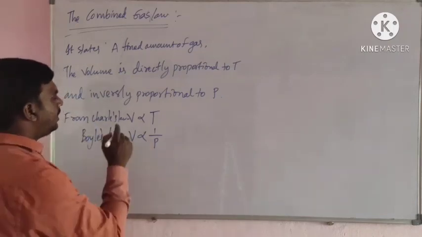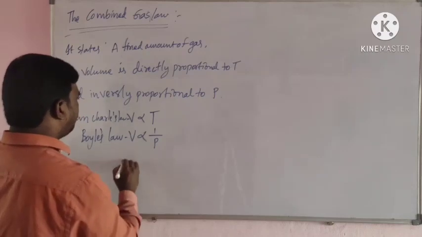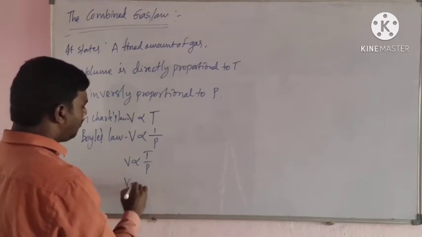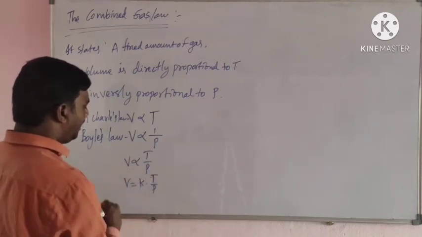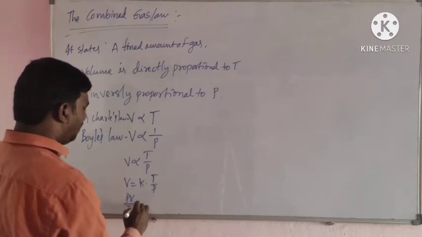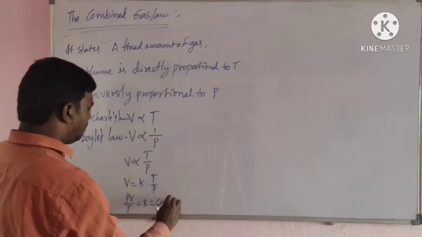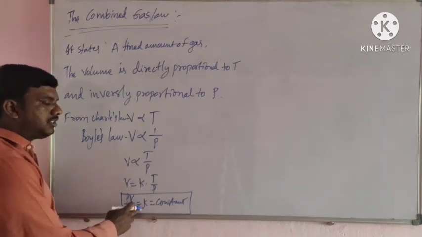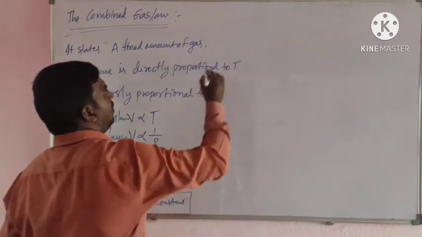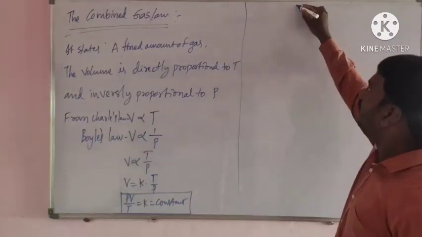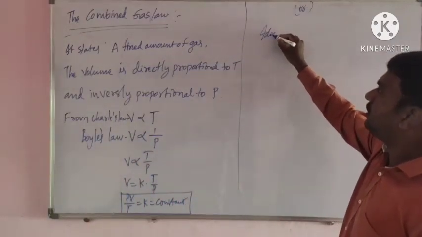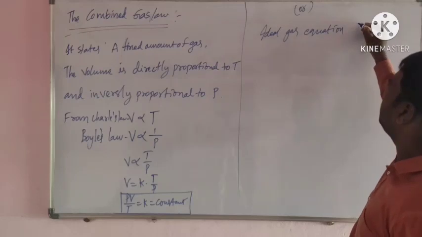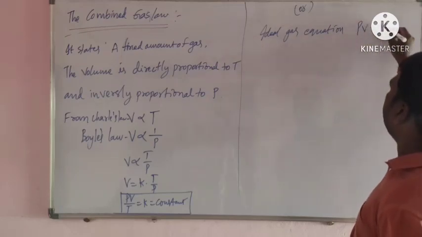Then we can write V is directly proportional to T by P, so V equals K into T by P, and PV by T equals K, a constant. We also know the ideal gas equation, PV equals nRT.